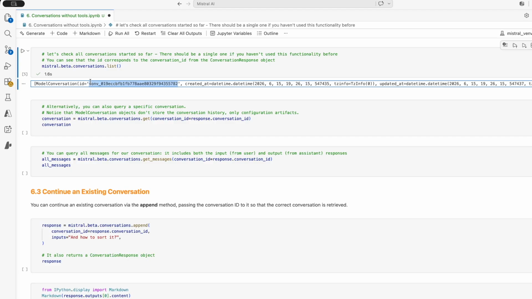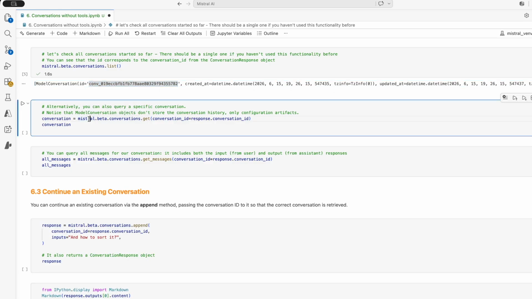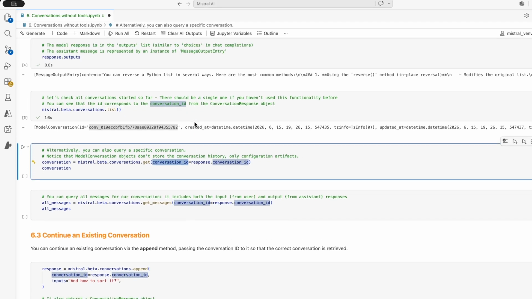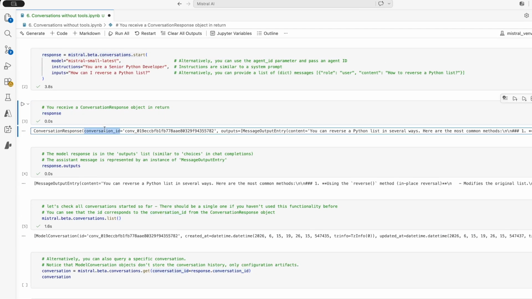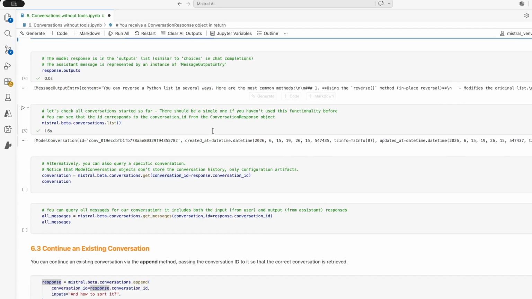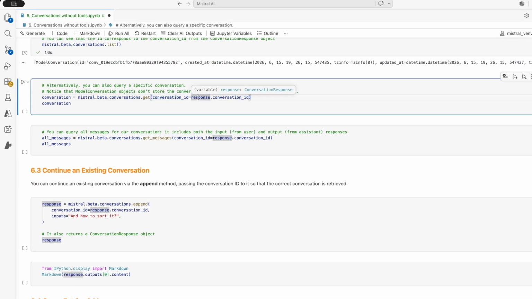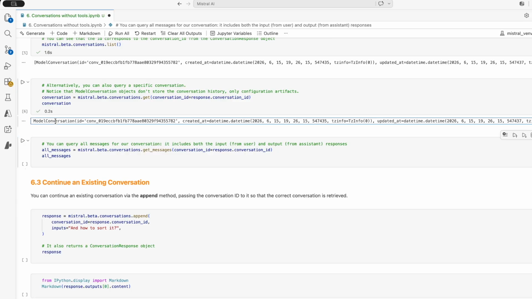If you have this ID, you can also query a specific conversation. And in that case, you can use mistral.beta.conversation, and instead of list, you use the get method. And you see that here you need to provide the conversation ID. In that case, I will reuse the one that I got from my response. So in response.conversation_id, I know that this is the ID of the conversation I want to retrieve. And that's what I'm doing here. So if I execute, now it retrieves my model conversation.